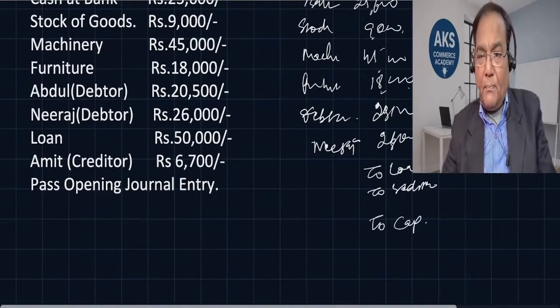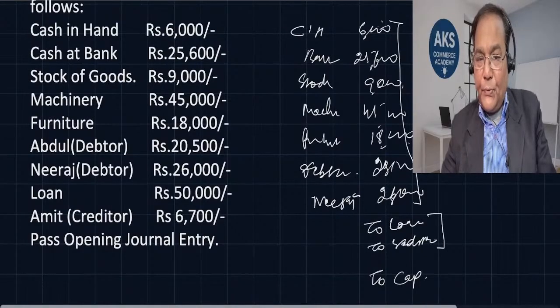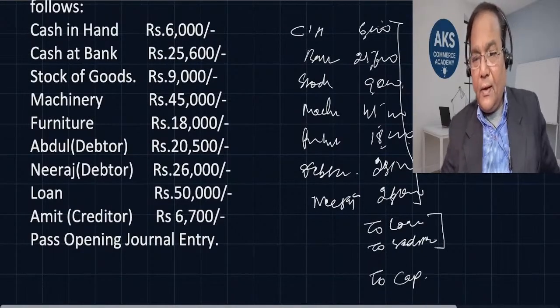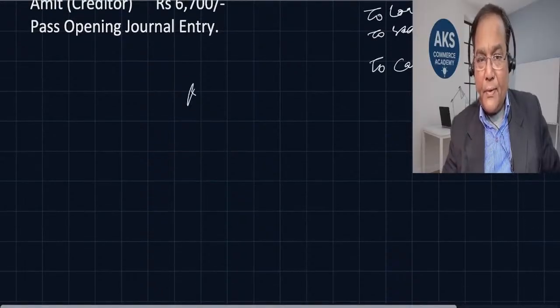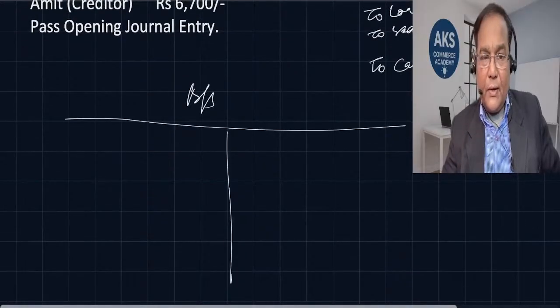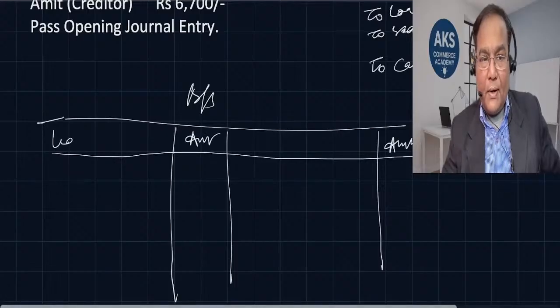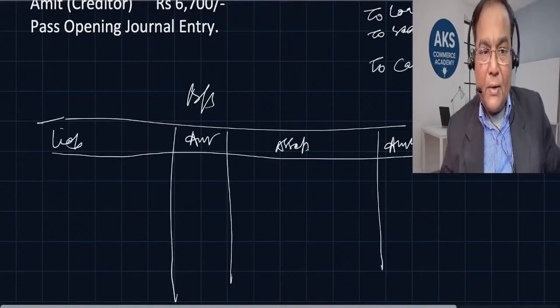So if we sum up all this and sum up these two which are given, we can find the capital. All right, so this is the opening journal entry and how it is appearing in the assets. So we will prepare this balance sheet in this way. There is balance sheet, asset, amount, liability, asset. Okay, this is how our balance sheet appears.